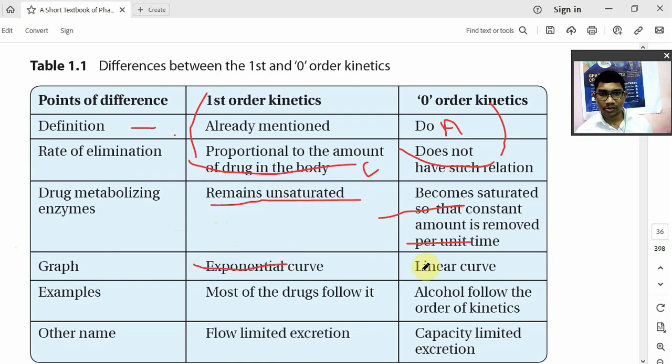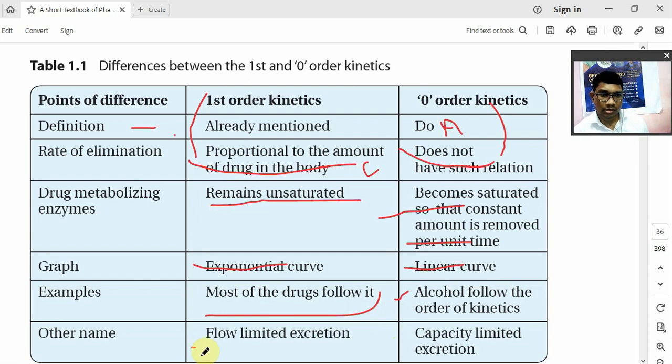In case of zero order, you are going to get a linear curve. Example: most of the drugs follow first order elimination kinetics, and zero order is followed by only a few drugs. I have told you in the last lecture, like alcohol, phenytoin, warfarin, and all that. Okay. Then, what is another name for first order kinetics?